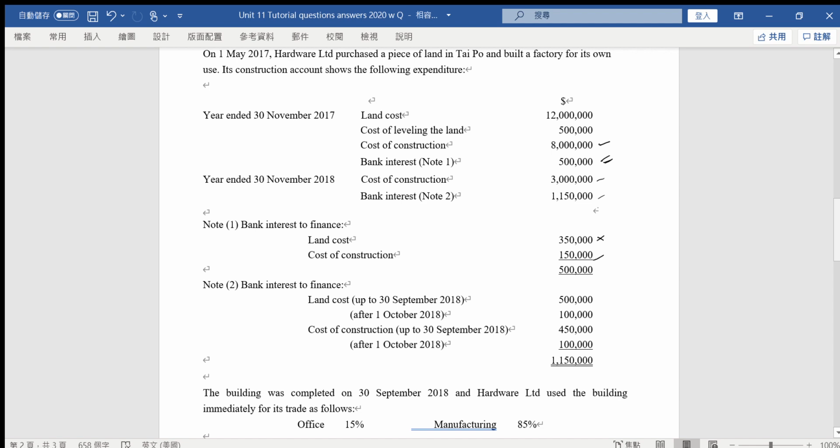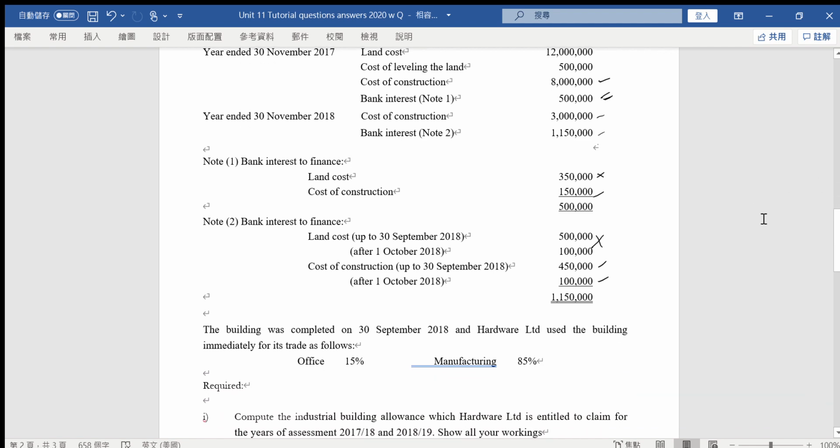Okay, and also for the second bank interest, note 2, about the land cost after and before, that cannot be capitalized. But for the cost of the construction, that is before the building is put into use, that's why that can be capitalized. And how about this 100,000? Because that is after the use, that cannot be capitalized. Because of that, we will have different treatment on that.